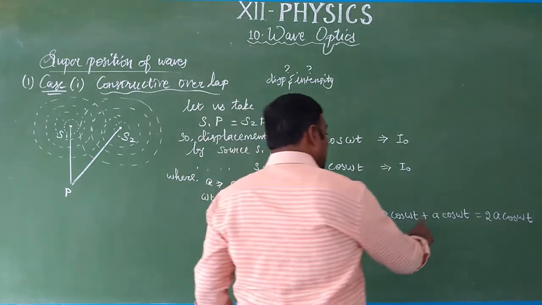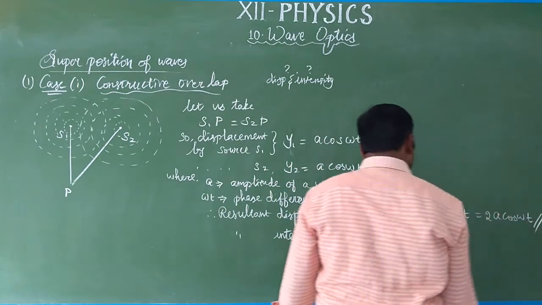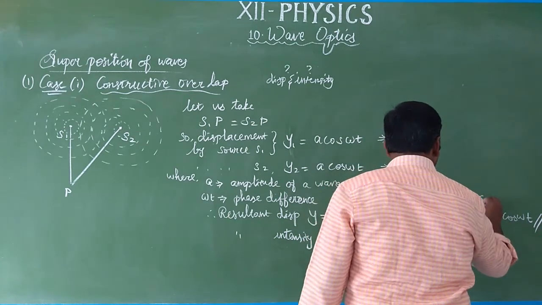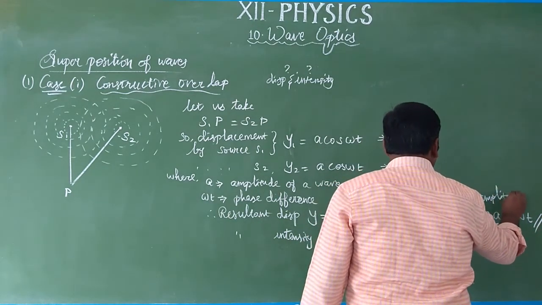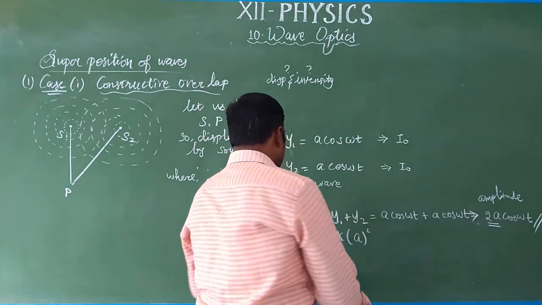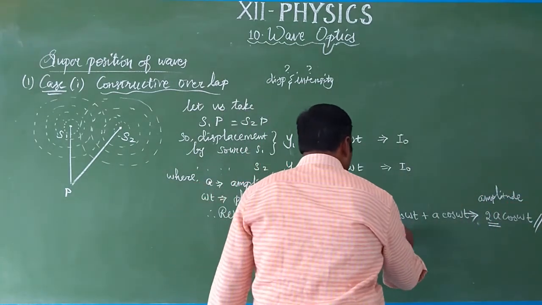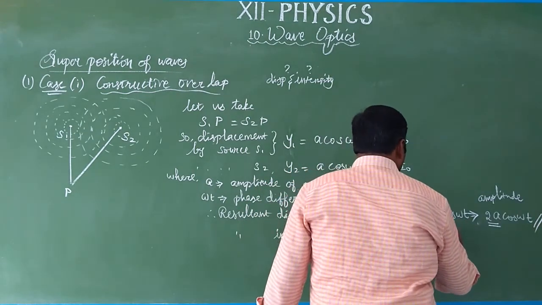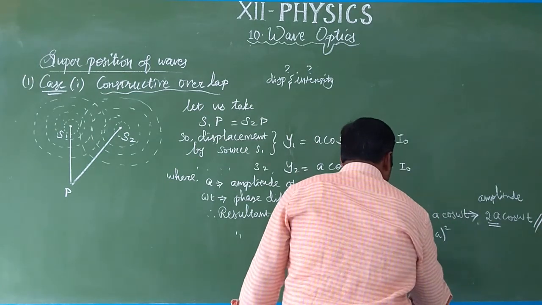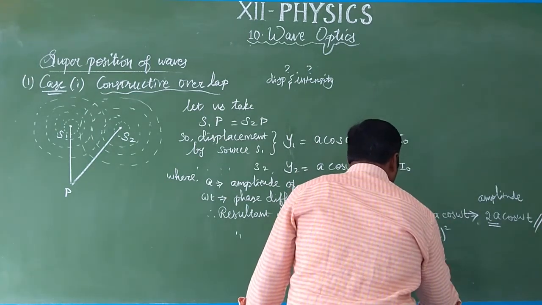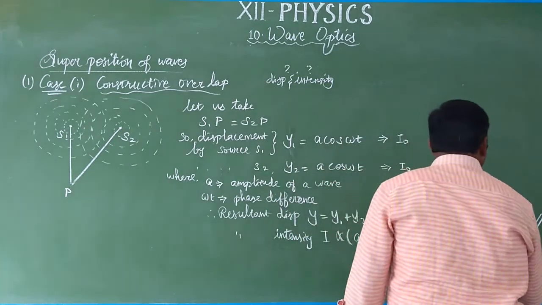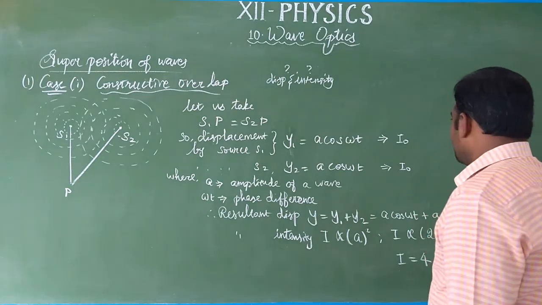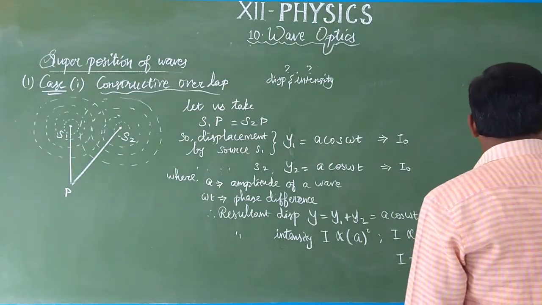Okay, so what is the amplitude? This is the resultant displacement, so we obtain the resultant displacement, and this is the amplitude. So the resultant intensity is proportional to the square of the amplitude, meaning 2a the whole square. Therefore the resultant intensity is 4a square. So which is larger, no? Already what is it? I naught square.